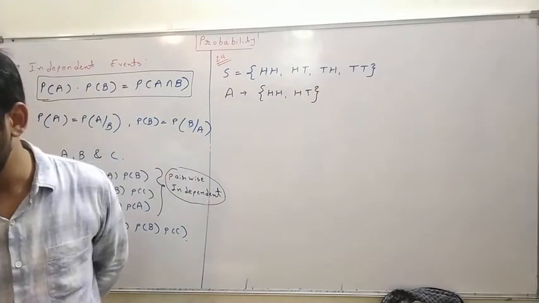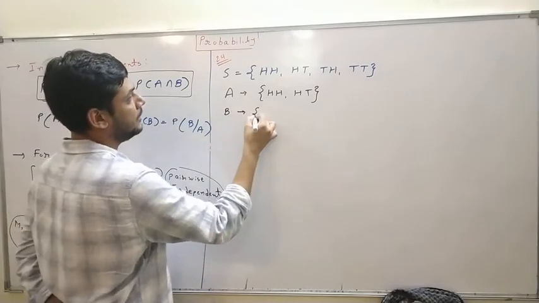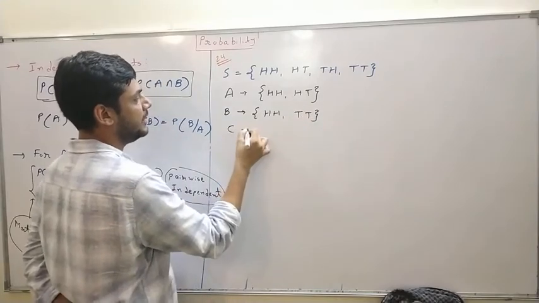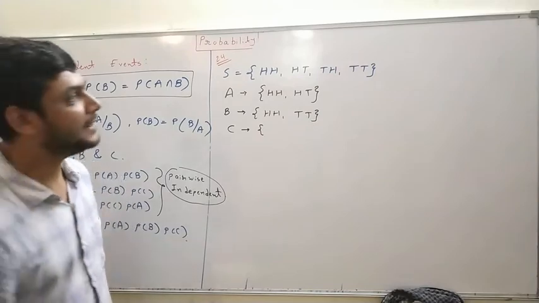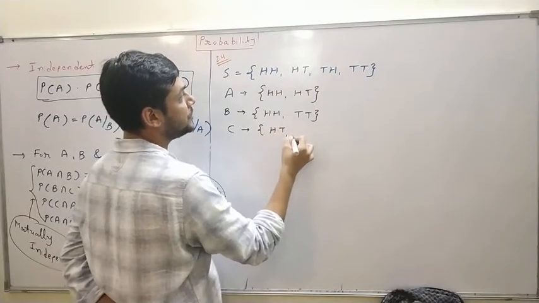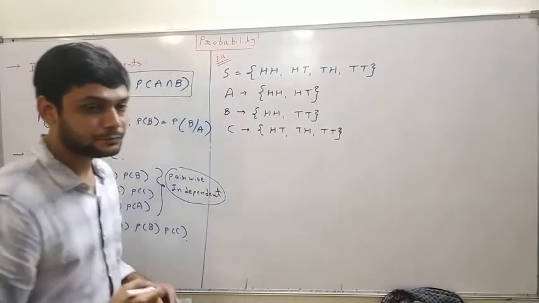Event B: both coins show the same figure, means getting a doublet, means either both times head or both times tail. So event B is HH and TT. Event C: there is at least one tail. So that is HT, TH, and TT.